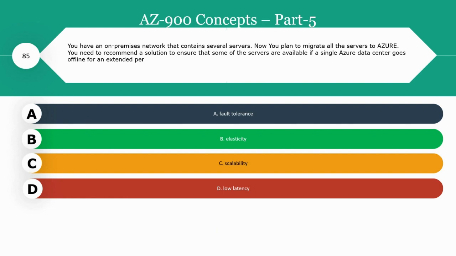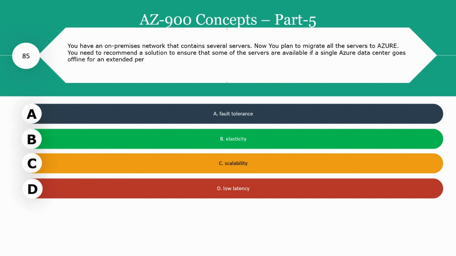You have an on-premises network that contains several servers. Now you plan to migrate all the servers to Azure. You need to recommend a solution to ensure that some of the servers are available if a single Azure data center goes offline for an extended period. So what is this? Is it fault tolerance or elasticity or scalability or low latency?